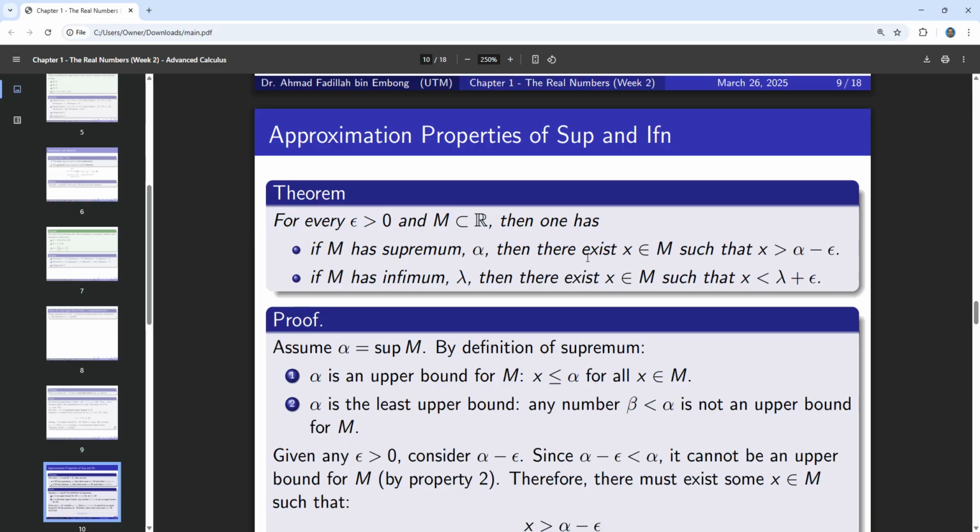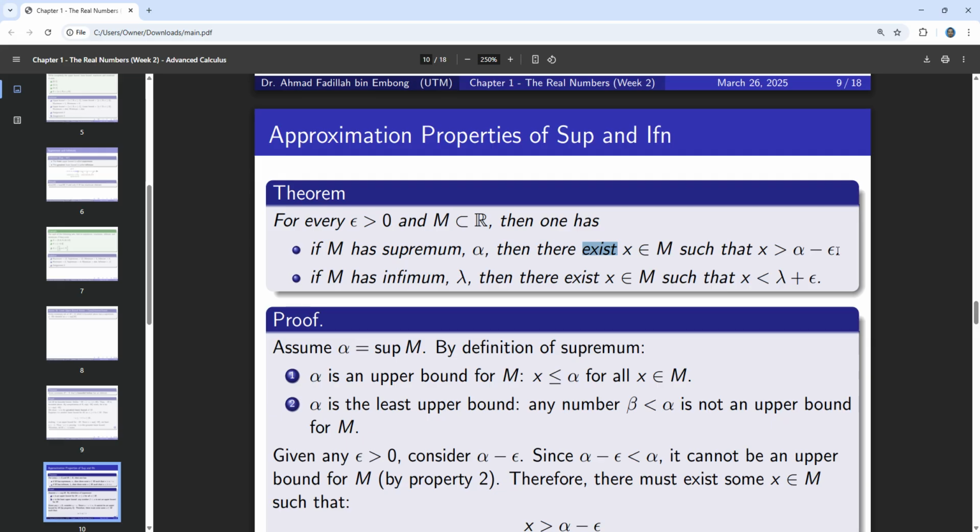Another key point that you have to understand here is the wording "exists". This x is not for all x inside M, but it is enough for you just to find some x which is bigger than alpha minus epsilon.